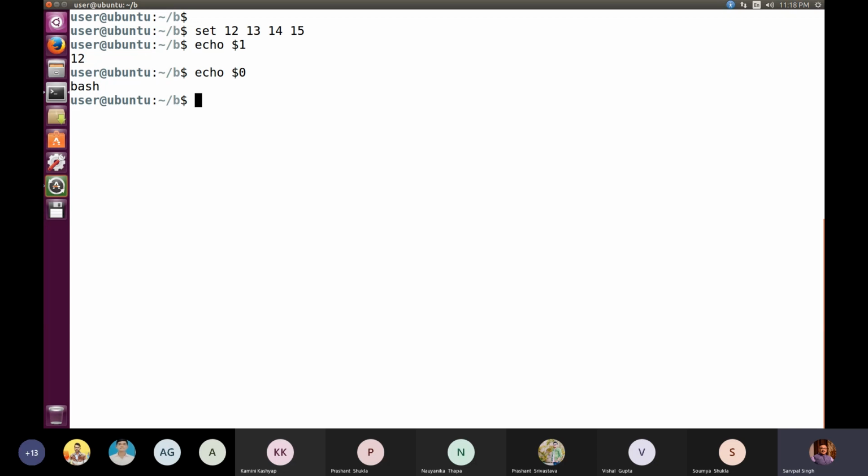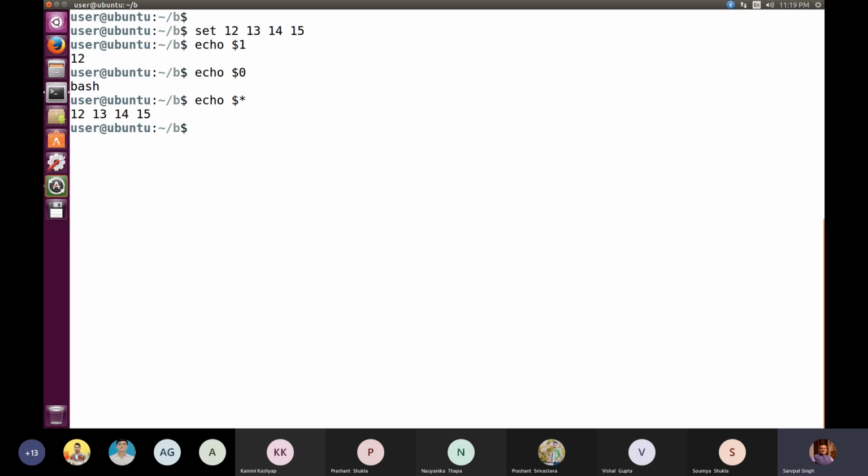Bash is actually my shell, because of that only I am getting this dollar prompt. So bash is actually the program which is responsible for using these values 12, 13, 14, and 15. Okay. So in a single go, if you wish to display the values, you can use echo and you can use $.